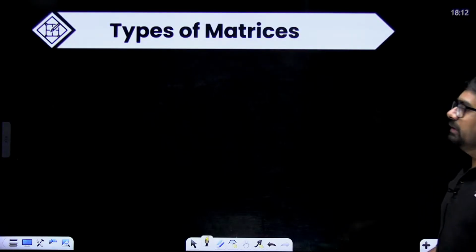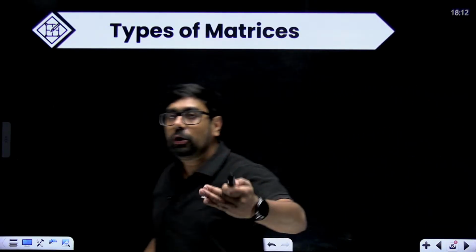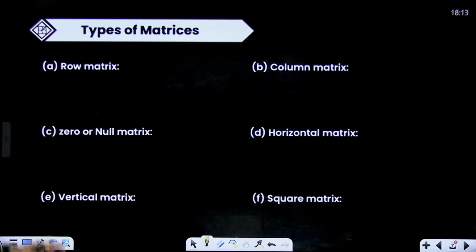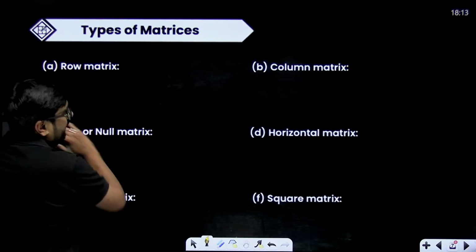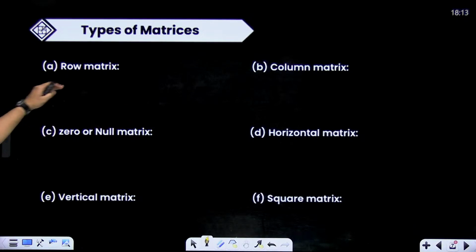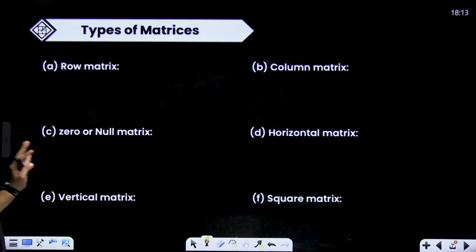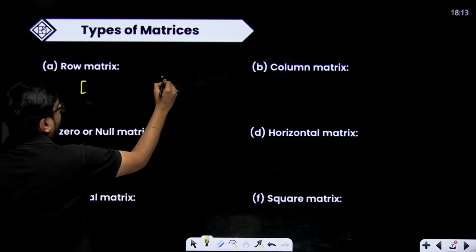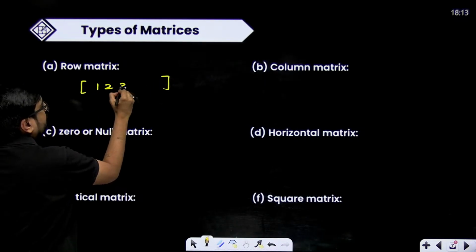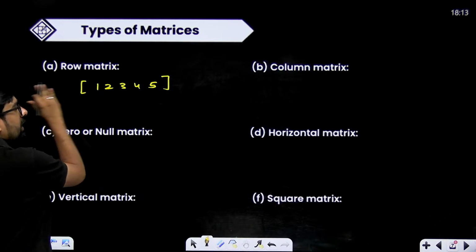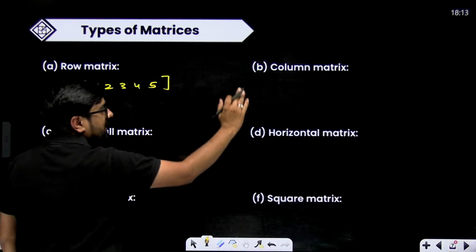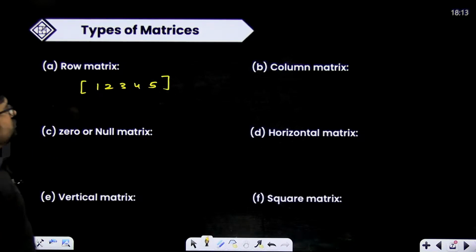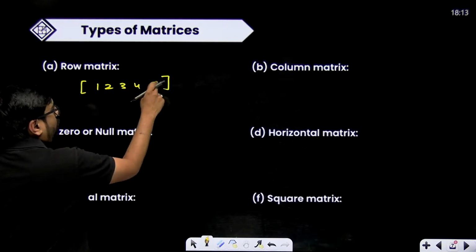Now after this we'll see some types of matrix, because on this basis questions are asked. I'll quickly tell you what these types of matrix are. Row matrix means which looks like a row, just a row. That means if I have only one row, 1 2 3 4 5, let's say, only a row is there, that's why I can call it a row matrix. So the order will become 1 row into 5 columns.